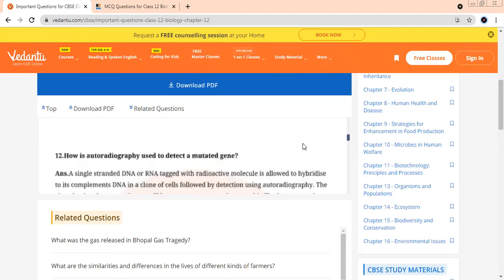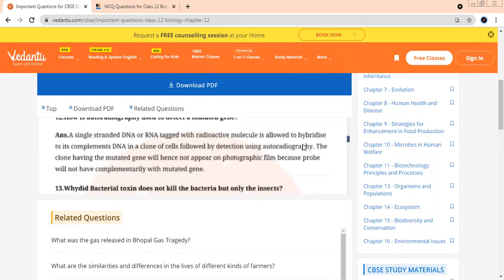ADA. Now read this question. How is autoradiography used to detect a mutant gene? Read quickly. Tell me the answers. Right, Peter?